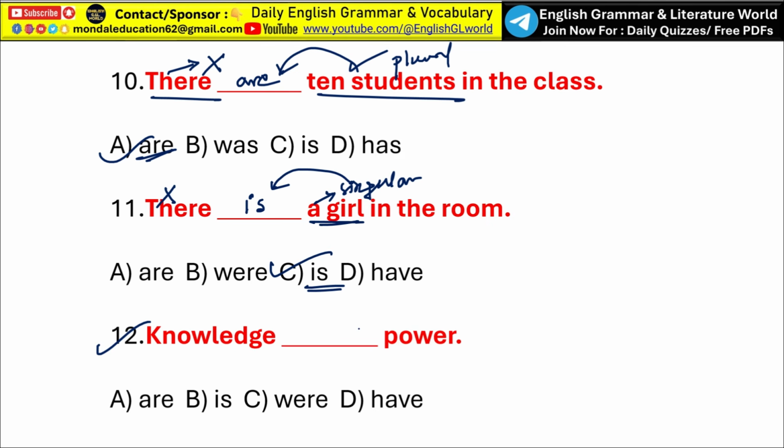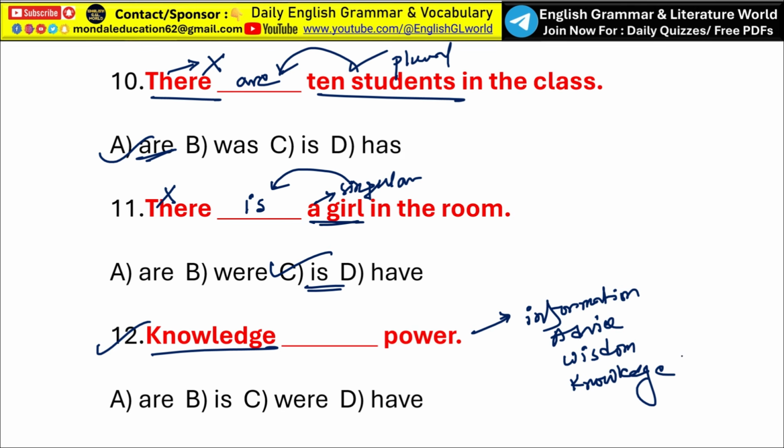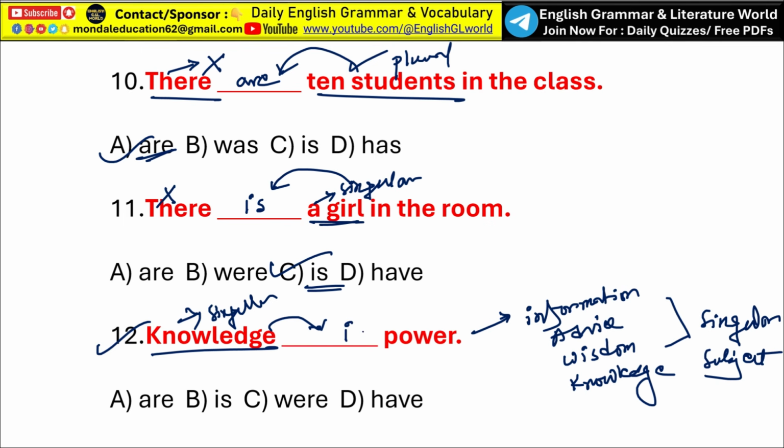Next, knowledge dash power. So here the subject part, that is knowledge. What's like information? What's like advice? Wisdom? Knowledge? Always treated as a singular subject. Singular subject. Okay. So knowledge suggests singular. So the verb should be singular. That means knowledge is power. Okay. So option B, is, is the correct answer.